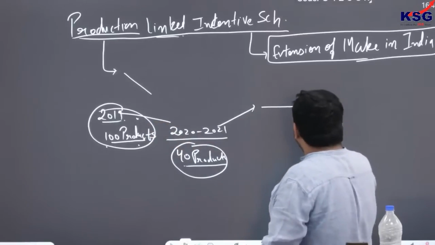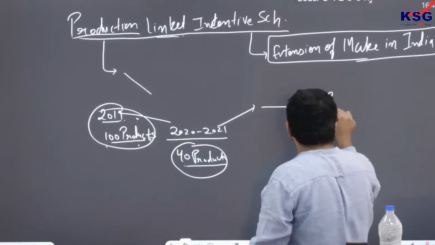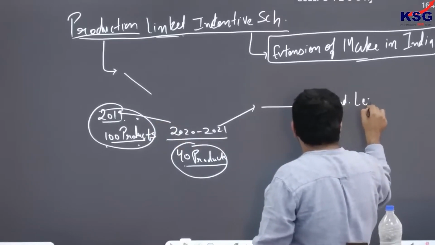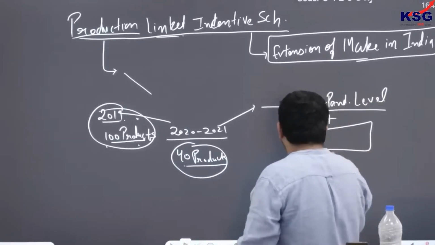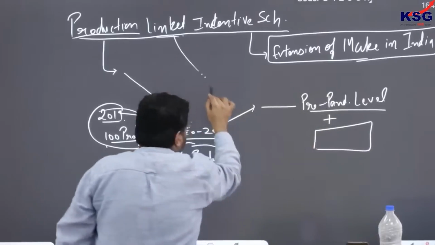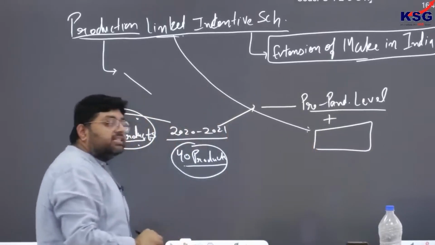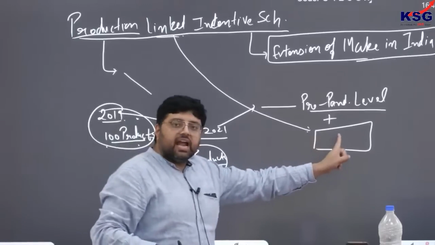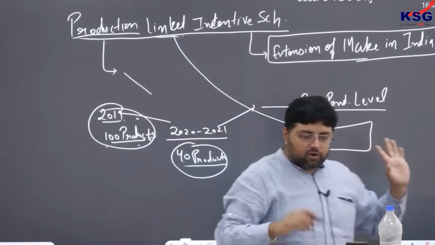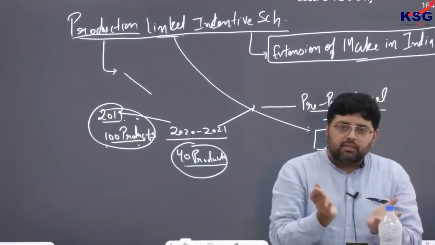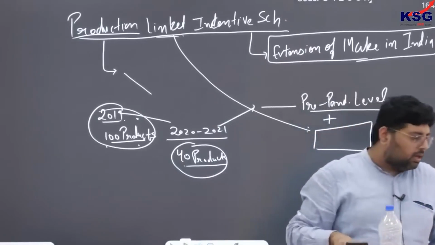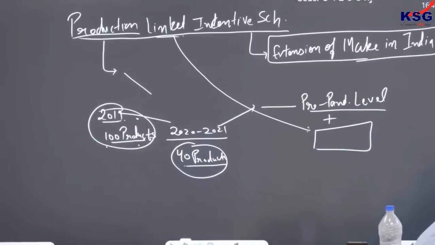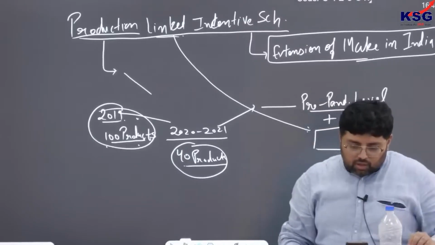Once I reach the pre-pandemic level, for whatever additional production I have over that, the government is going to give me financial support. I hope the base of the scheme is clear. This is what you have to remember. Clear?